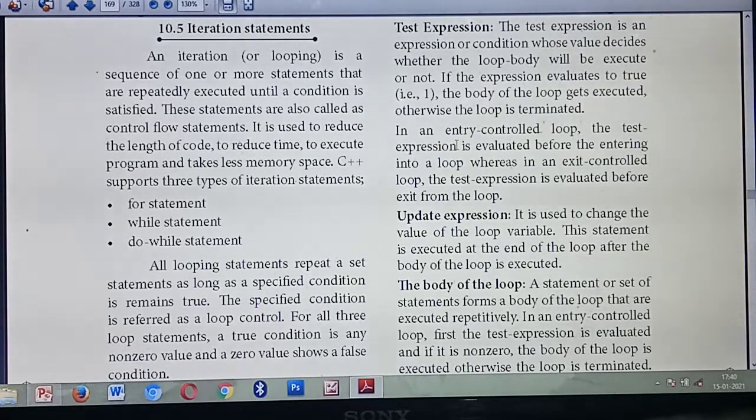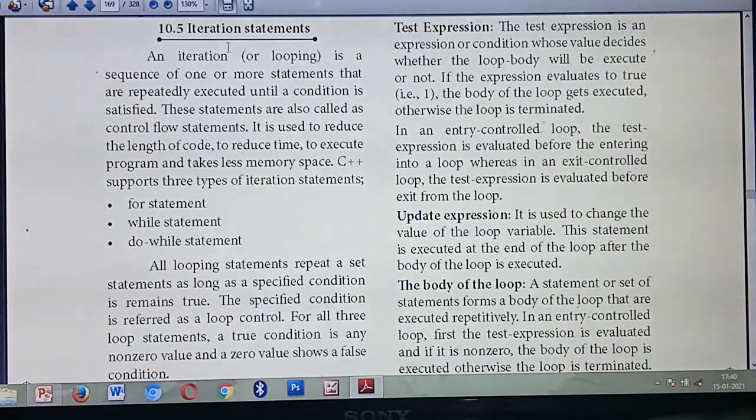What do you mean by iteration statements? They contain a lot of lines or statements. You give some condition, and based on the condition, some lines or blocks of code will execute repeatedly. Such statements we call iteration statements or control flow statements.